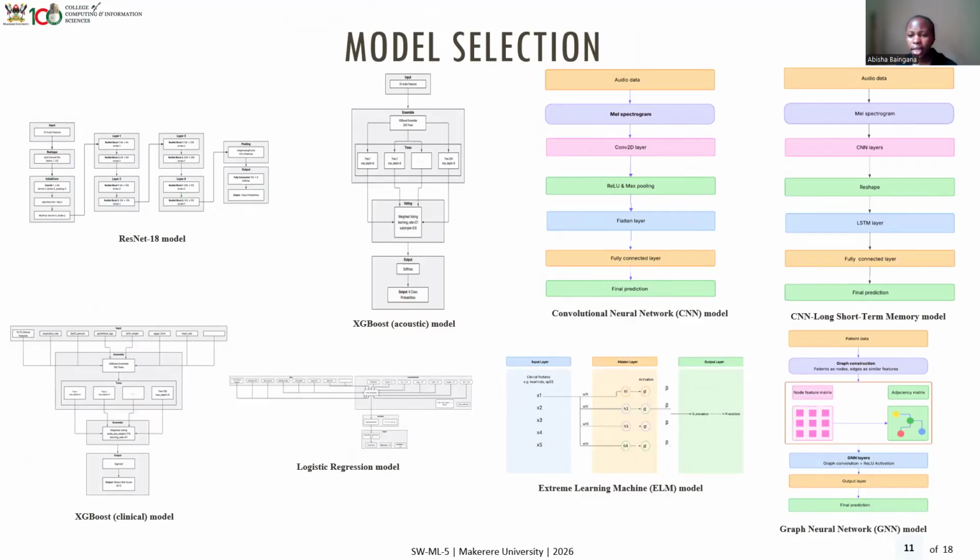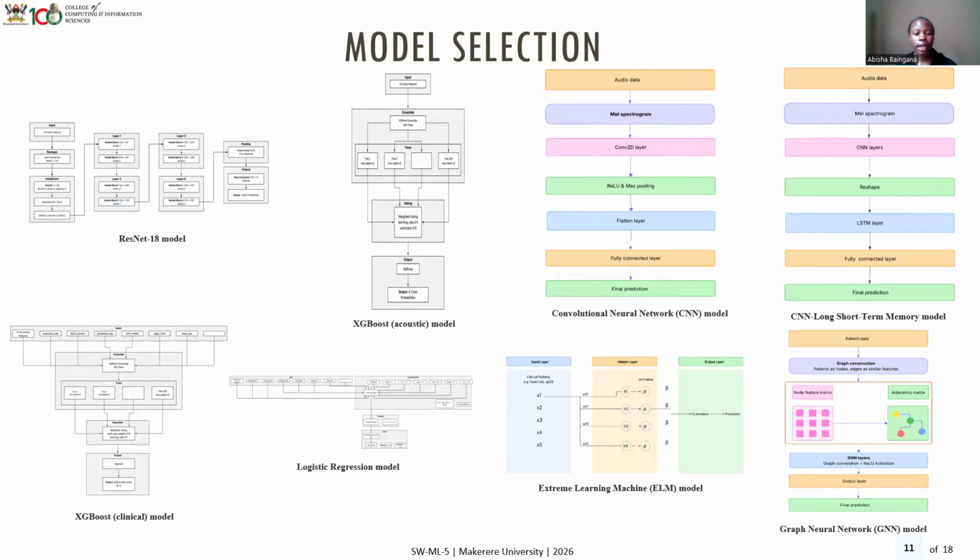Then we had the CNN-LSTM, and for CNN-LSTM, after getting the mel spectrogram and the 2D layer, we first get the output from the CNN layer, and then we reshape it so it can be understood by the LSTM layer, and then we have the fully connected layer, which gives us the final prediction.